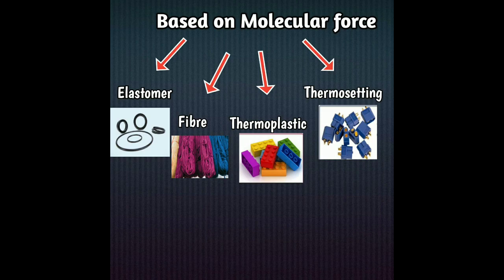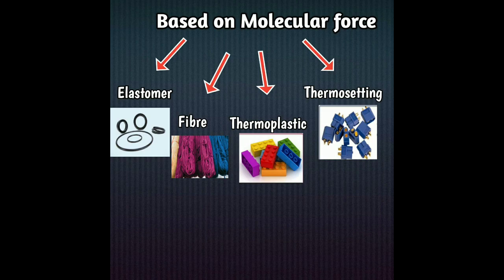The properties of thermoplastic polymers are in between the elastomers and fibers. These polymers are called as thermoplastic, as on heating they become soft and on cooling becomes hard. These polymers can be remolded and can be reused. Example, PVC, that is used in synthetic leathers.